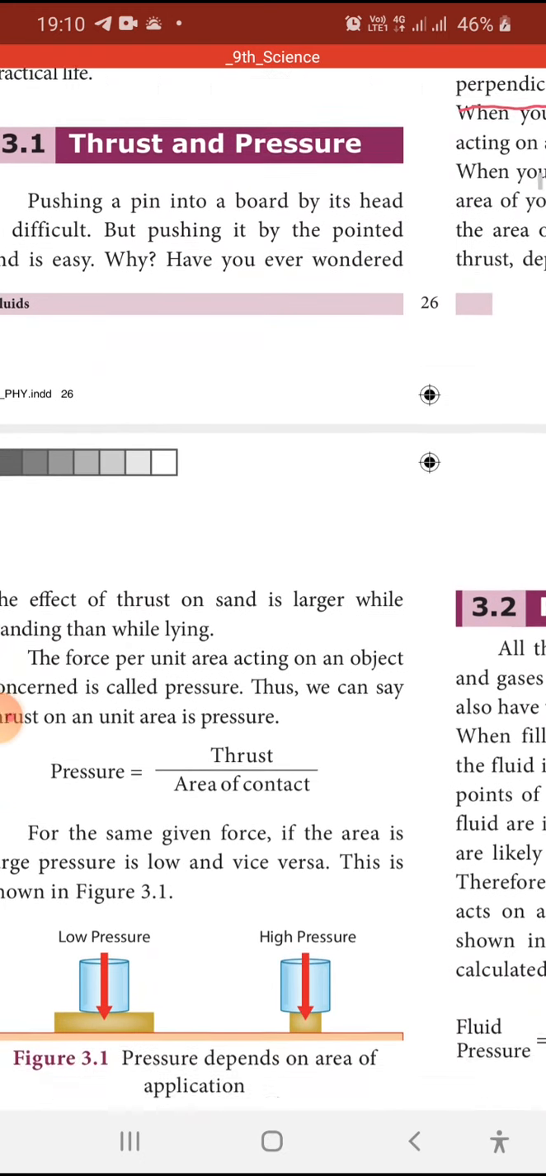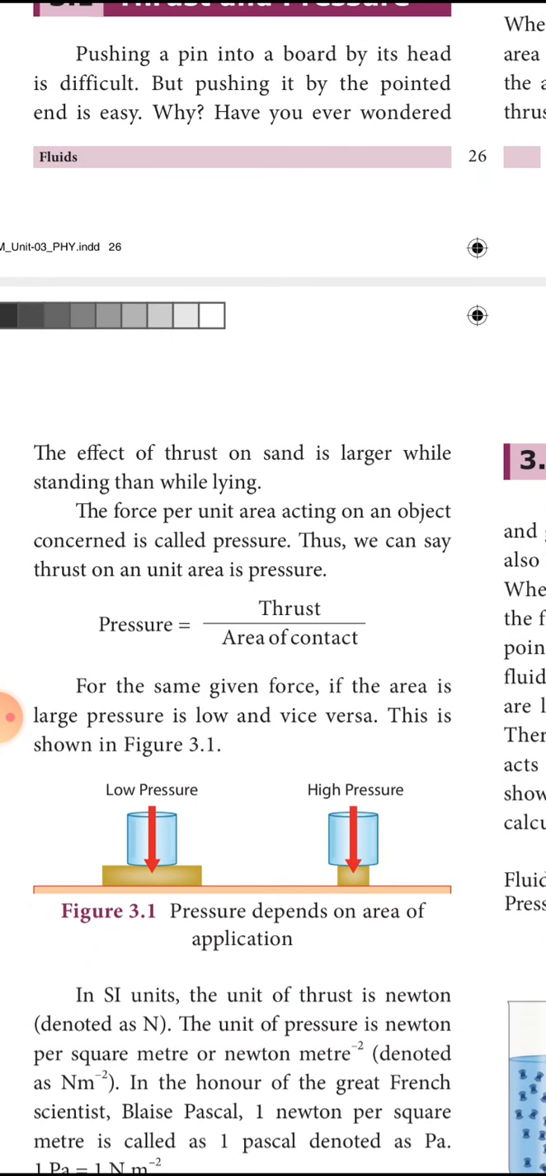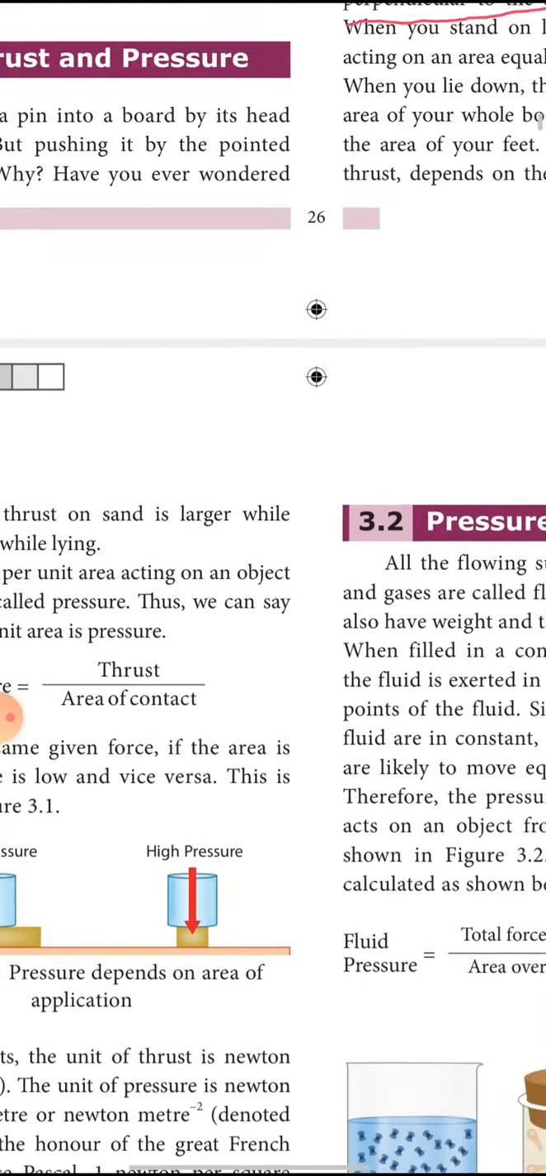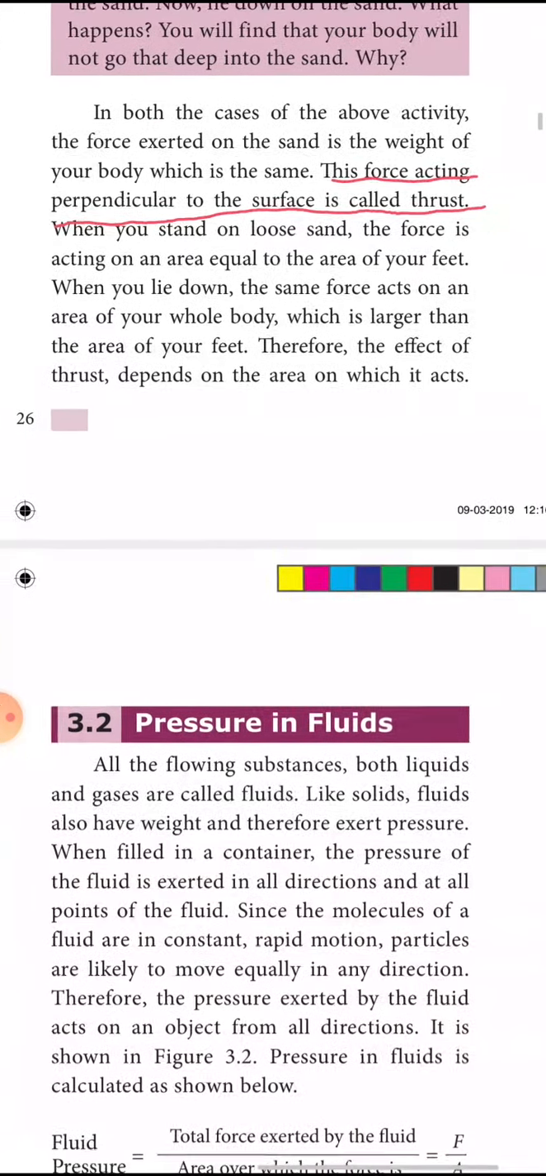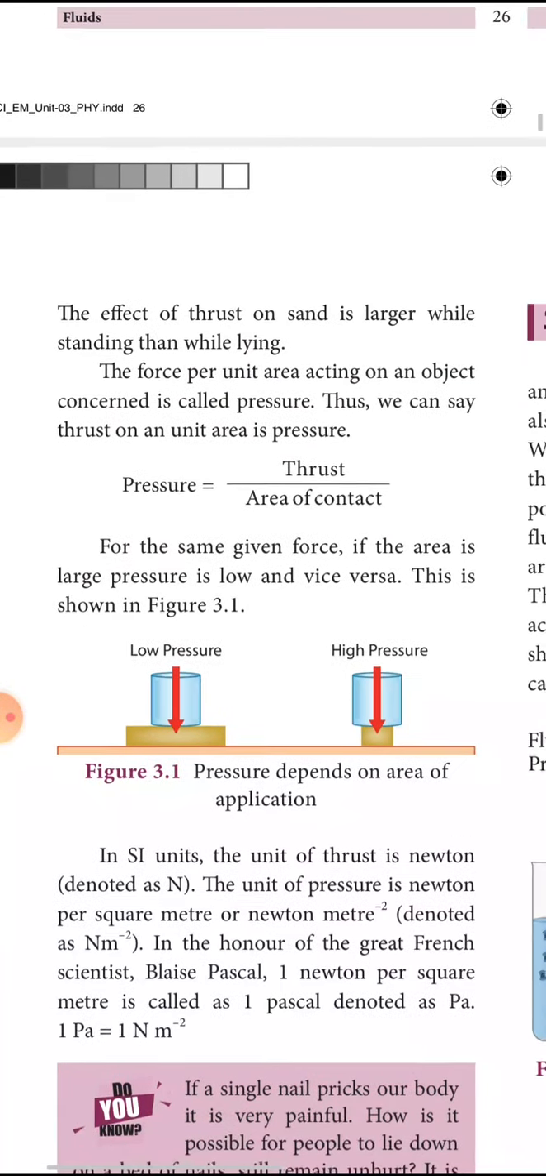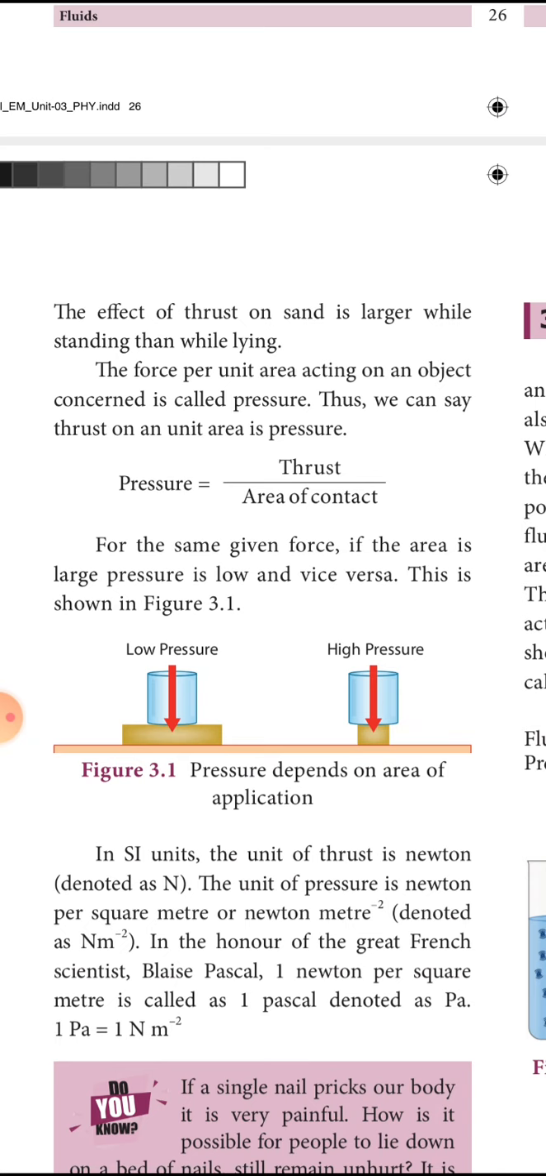So thrust by area is called pressure. So what is a thrust? Thrust is a type of force. Thrust is a force acting perpendicular to the surface. Pressure is equal to thrust by area. The effect of thrust on sand is larger while standing than while lying. The effect of force is more when you are standing than when you are lying.